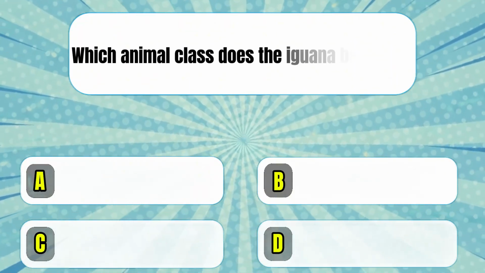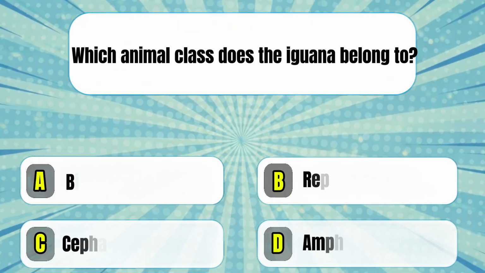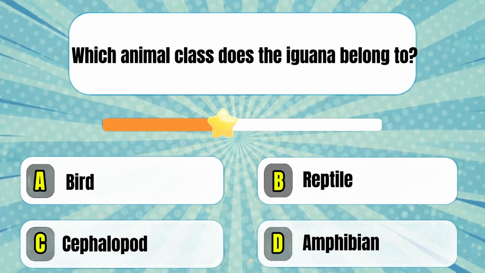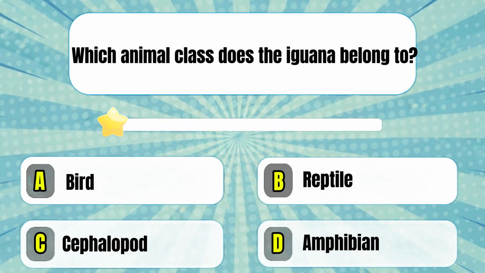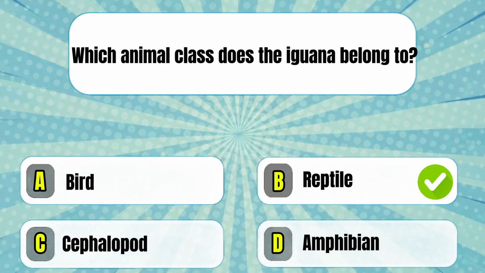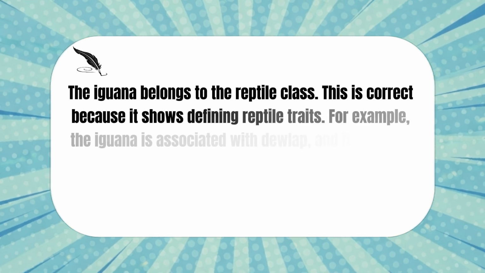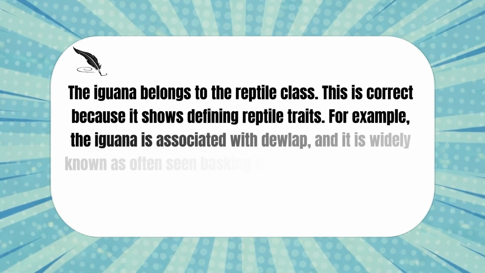Which animal class does the iguana belong to? The iguana belongs to the reptile class. This is correct because it shows defining reptile traits.